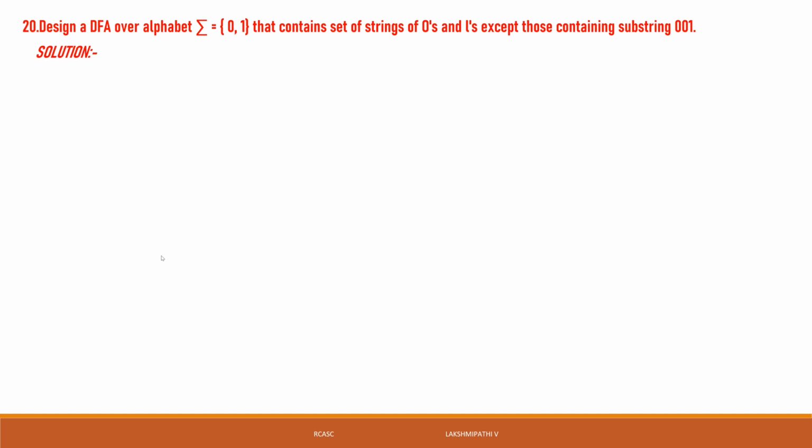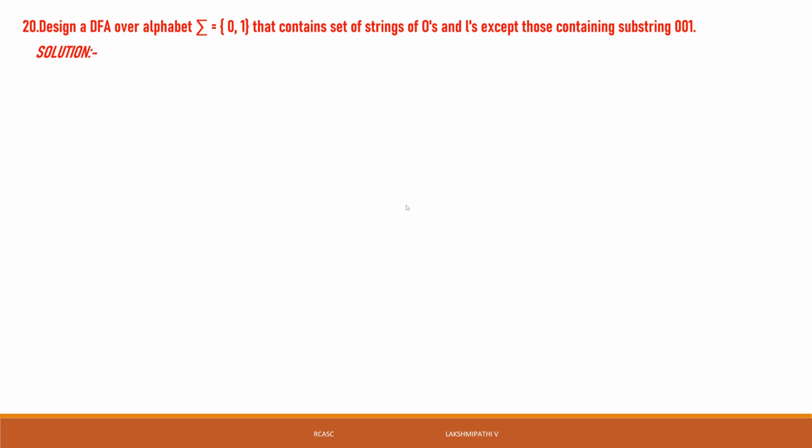Anywhere in the string, it must not contain 001. That is the DFA. We are not taking any minimum string, because if any 001 substring is there in the string, that type of string is not accepted by this machine.